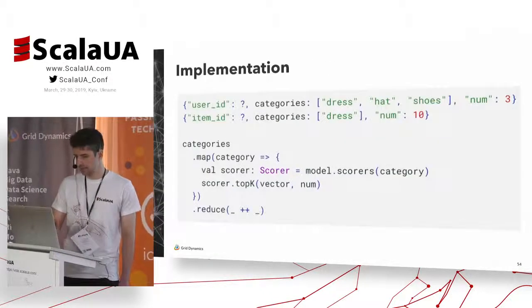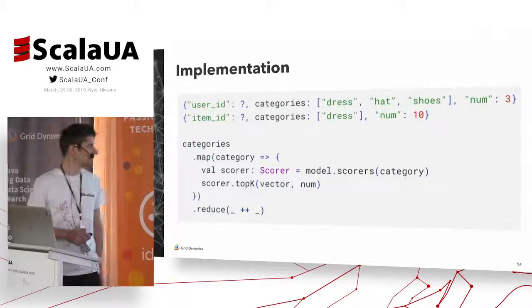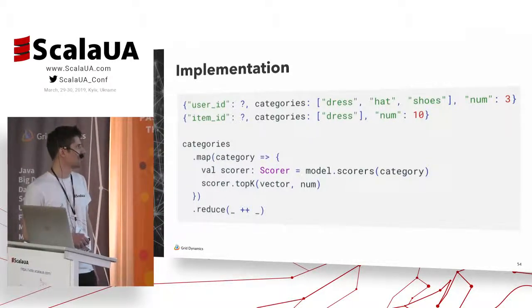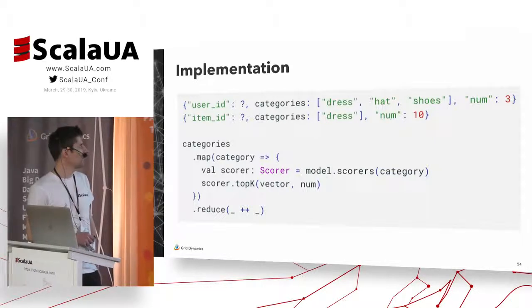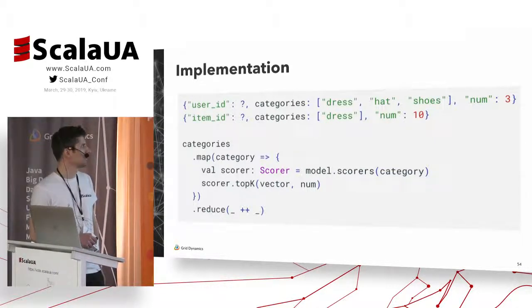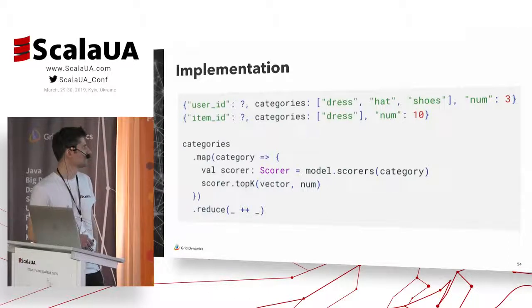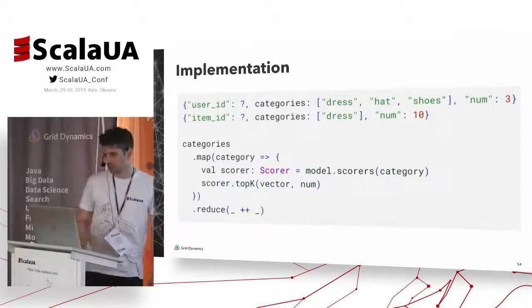And in that scenario, each category or group will have its own scorer object. So now we have a query like this, a list of categories that should be involved in recommendations, and the number of products per category. And we just iterate across categories, call the scorer object for each category, and then combine the results together. So pretty simple.